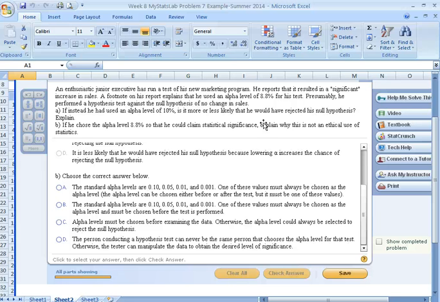Otherwise, the alpha level can be manipulated, which he may have done here to get an 8.8. It's kind of weird that he didn't pick one of the standard numbers. So we know this has to be chosen ahead of time. It has to be something that works within the parameters of what's going on here. So yes, it would be unethical for him to pick his own alpha for his own program, for his own test, because we know what he wanted the outcome to be.